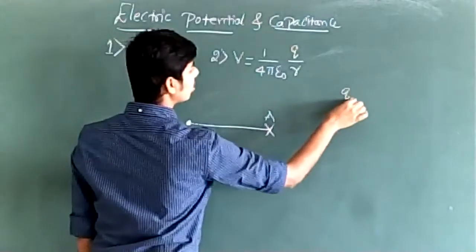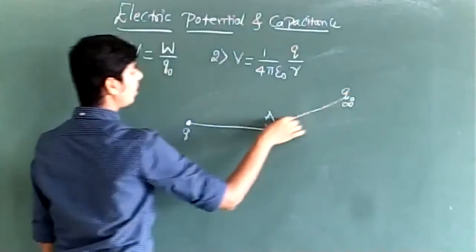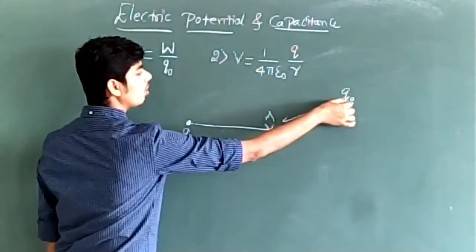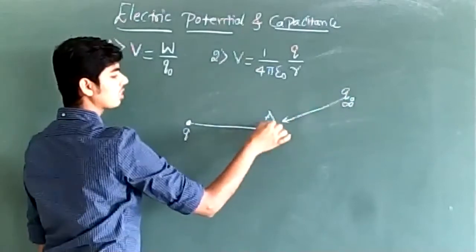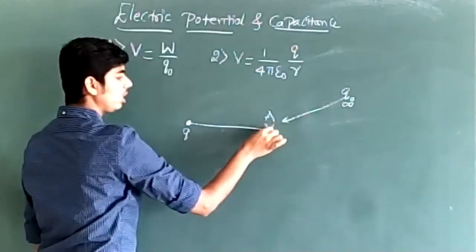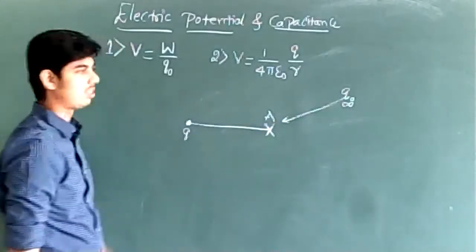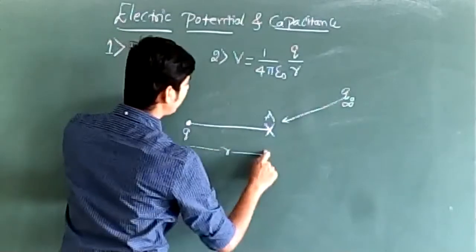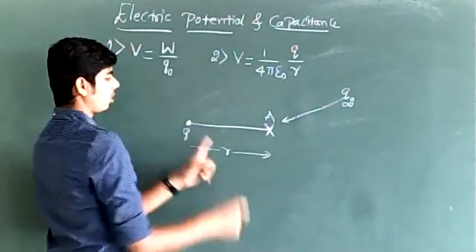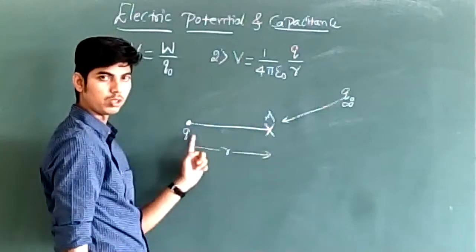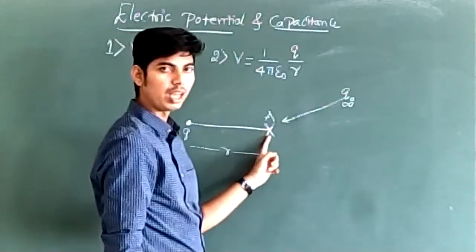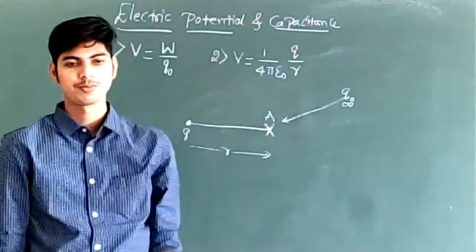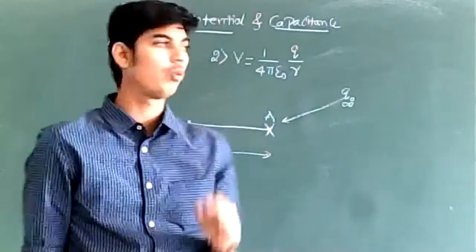See, A is a point in the electric field. In order to move the test charge from infinity to point A, I will have to do work. The amount of work done in moving unit positive test charge from infinity to point A is called electric potential at point A. Electric potential at point A can be written as W by Q naught. Or in terms of the distance of the point from the source charge, potential at this point can be written as V is equal to 1 by 4 pi epsilon naught Q divided by R.